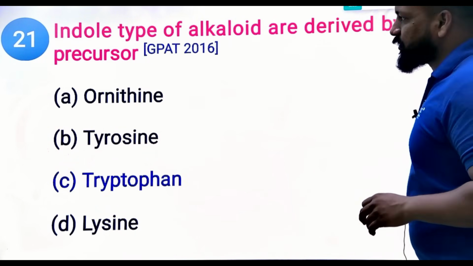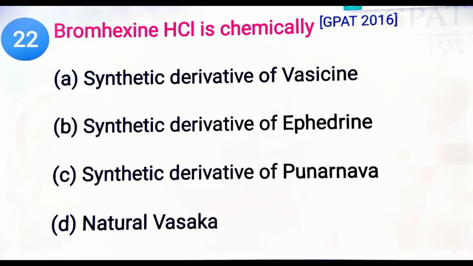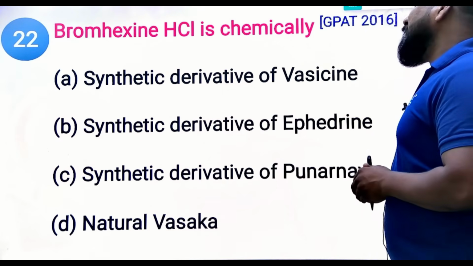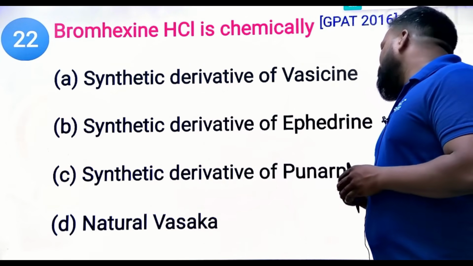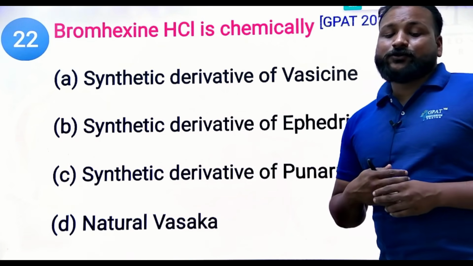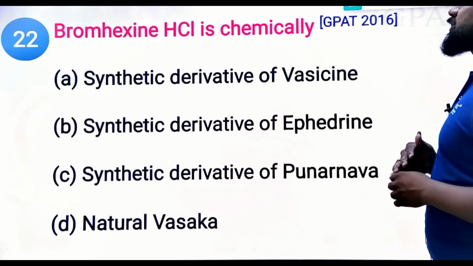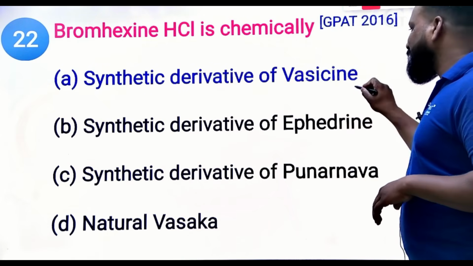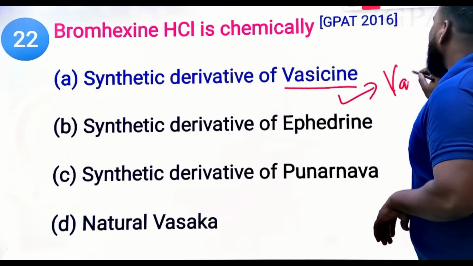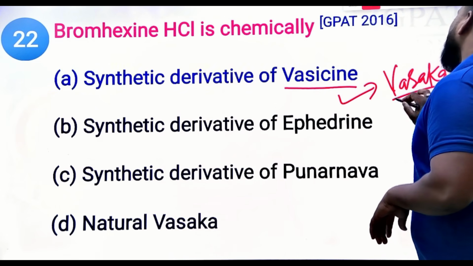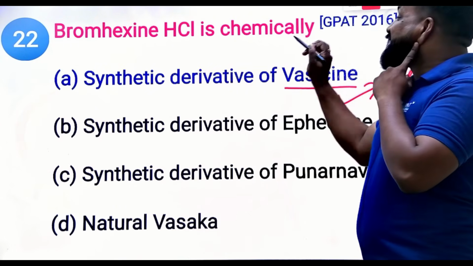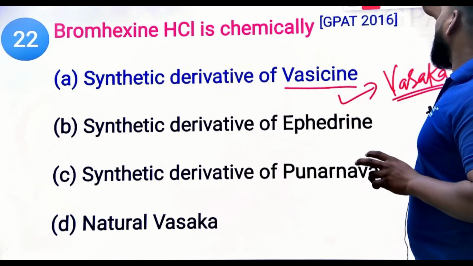Yes. Next. Bromhexine HCl is a chemically synthetic derivative of vasicine, ephedrine, punarnava, or atropa belladonna. It is a 2016 question. Bromhexine HCl is a synthetic derivative of vasicine. It is obtained from the leaf called vasaka, Adhatoda vasaka, which is mostly used in cough preparations. Clear? So it is a synthetic derivative of vasicine from the vasaka leaf.